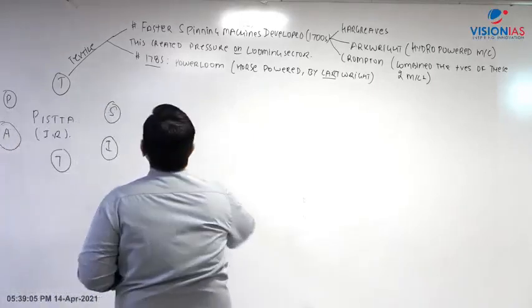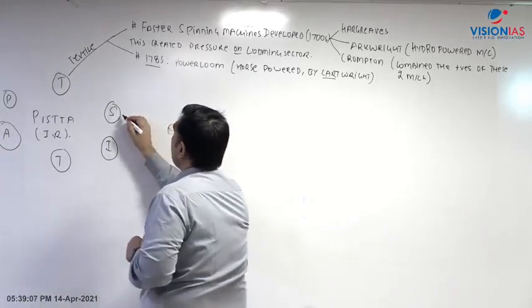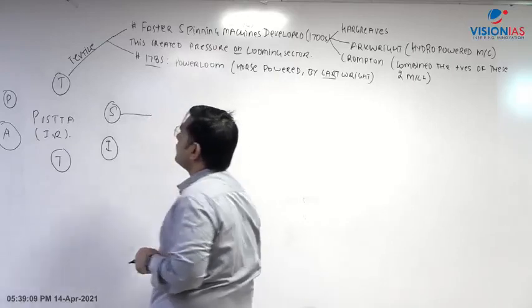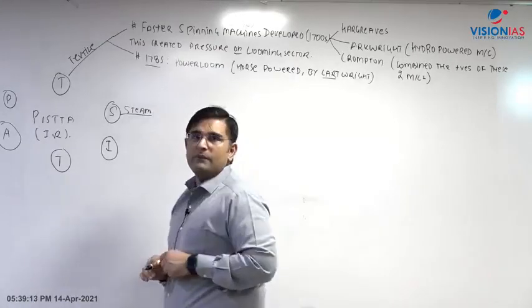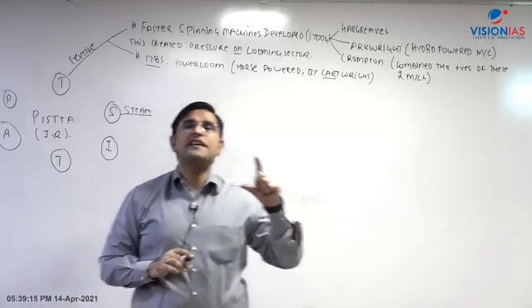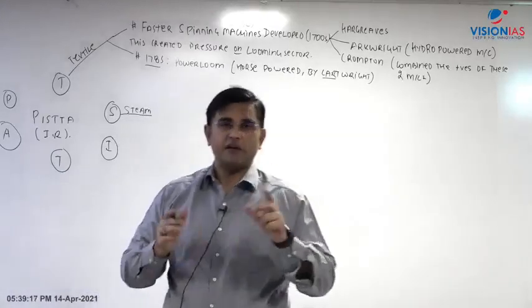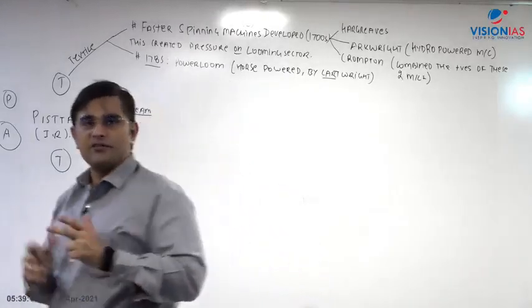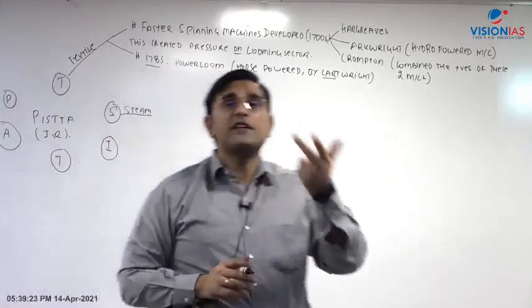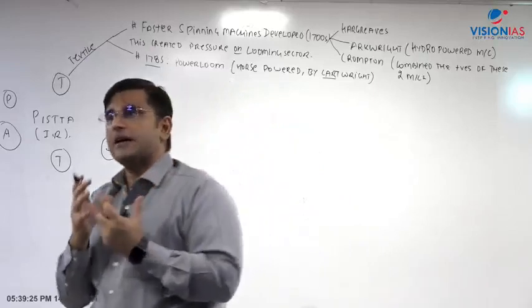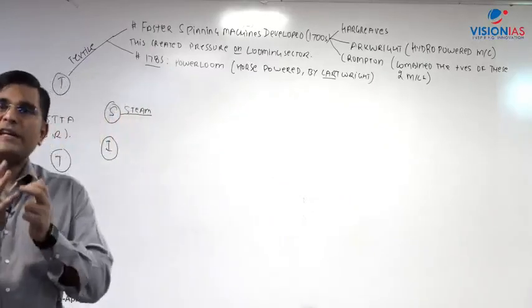Later on, during this time period, something was developed with steam. What is this? This is steam. You remember the song Summer of 69? It's one of my favorite songs, by Bryan Adams, I think he sang it. So you can remember it with Summer of 69. Summer represents heat, and heat means steam.